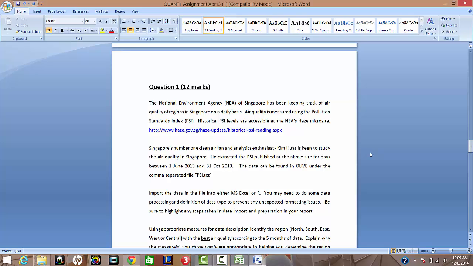So, the first question, they asked me to extract this PSI data from Olive that I downloaded and eventually exported to my Excel project. Basically, this data is about the PSI levels of the different regions of Singapore, which includes the east, west, north, and south, as well as central regions.